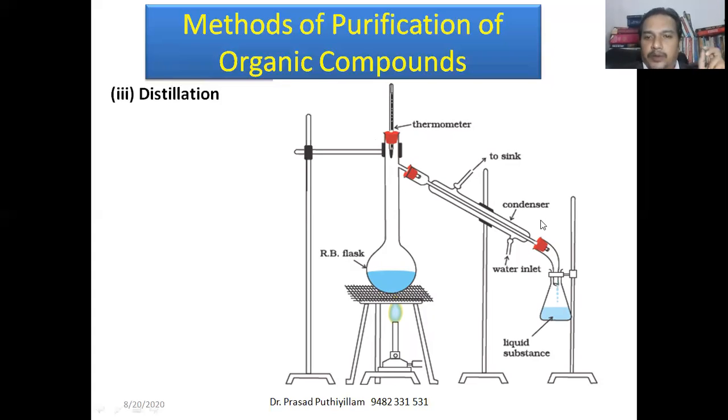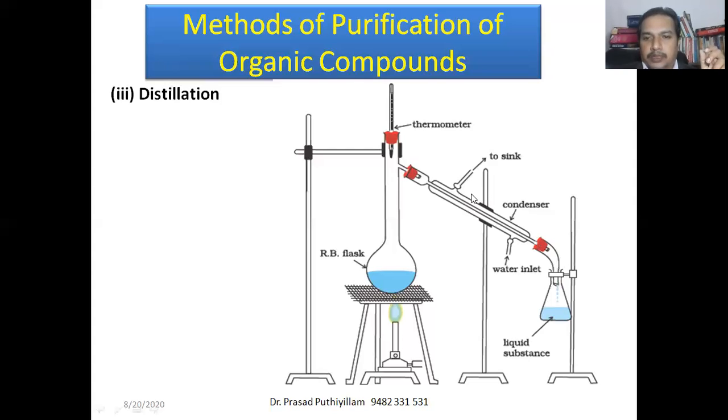Then it is connected to a condenser, a long glass tube with a covering through which another liquid can be passed so that we can cool it. Usually water is used for cooling. Water is circulated through this outer pipe and does not mix with the inner tube, which is separate.